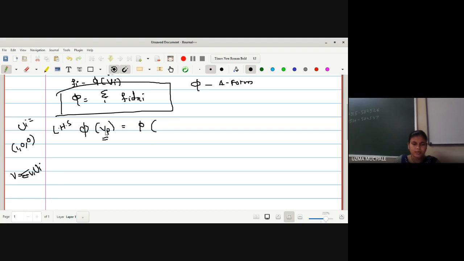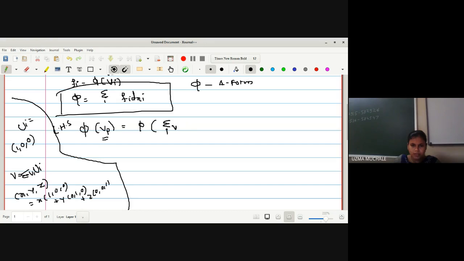For example, a tangent vector (x, y, z) can be written as x(1, 0, 0) plus y(0, 1, 0) plus z(0, 0, 1). Is it okay? So we can write any tangent vector as a linear combination of the natural frame field, summation over i of vi ui at the point P.